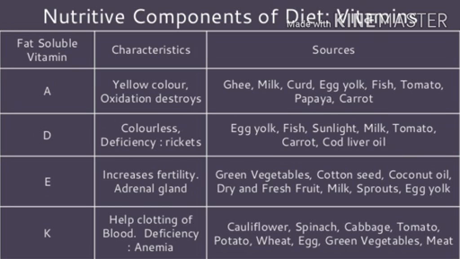This vitamin is yellow in color. Usually, this vitamin is not destroyed at normal temperature, but it can be destroyed by the oxidation process. The ultraviolet rays of the sun can also destroy this vitamin. It may be destroyed at normal temperature in the presence of oxygen. Due to the deficiency of vitamin A, numerous diseases can attack a person.